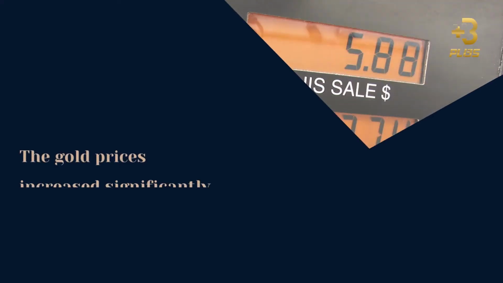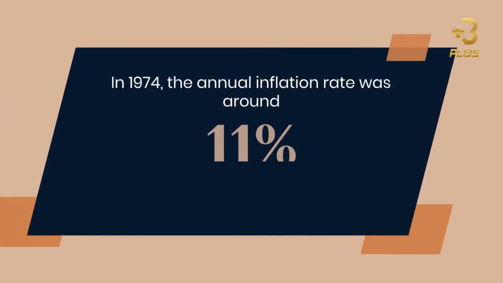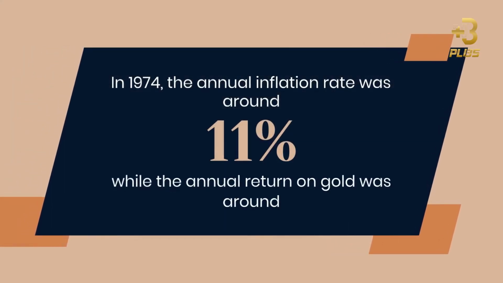The gold prices increased significantly, rising from around $35 per ounce in 1970 to over $800 per ounce in 1980. In 1974, the annual inflation rate was around 11%, while the annual return on gold was around 73%.